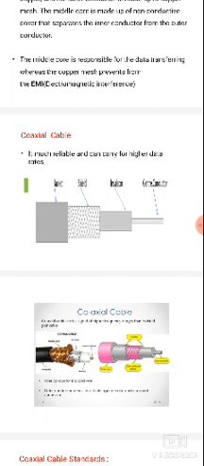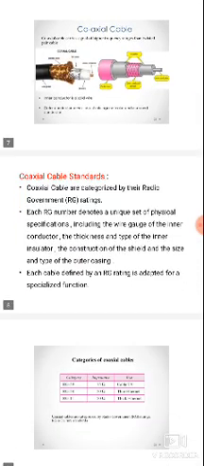And the non-conductive material is first. The middle core is responsible for data transferring, whereas the copper mesh is the outer conductor, used against electromagnetic interference. It prevents electromagnetic interference and noise also. This is about coaxial cable.